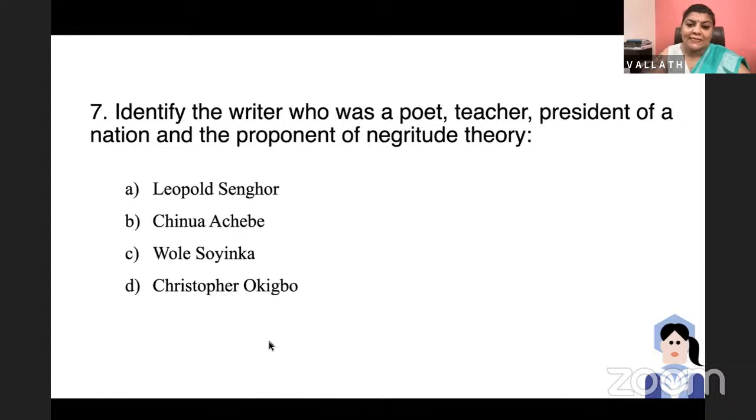Now, identify the writer who was a poet, teacher, president of a nation, and the proponent of negritude theory. Negritude is a group of Francophone intellectuals. They were Africans, but they lived in France. They were intellectuals in France. Among them, we have Léopold Sédar Senghor, Aimé Césaire, Léon Damas. And the answer is Léopold Sédar Senghor. He was the president of Senegal, and he was also a writer.